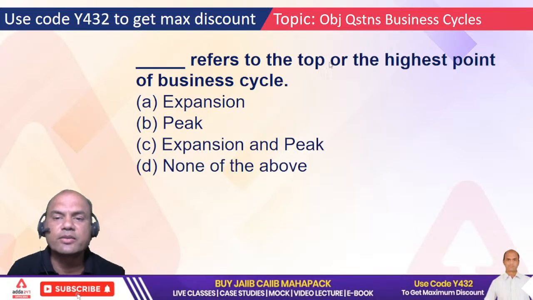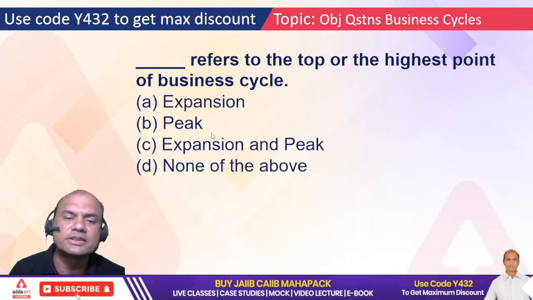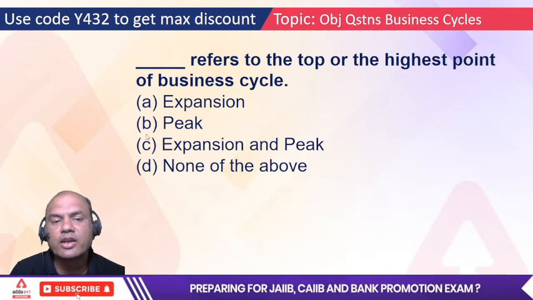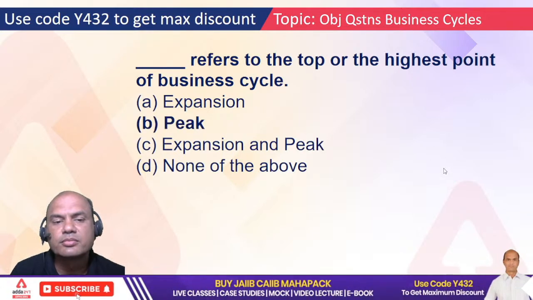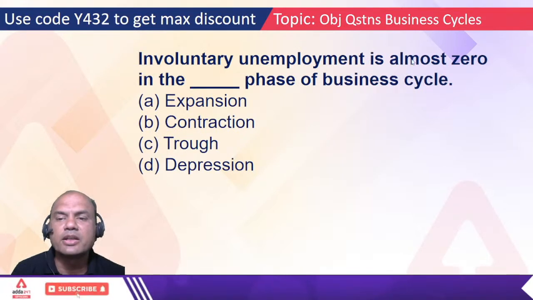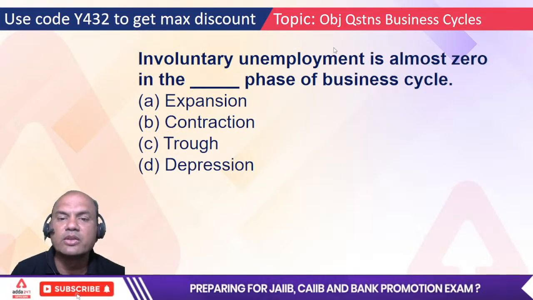Next, dash refers to the top or the highest point. Just now you saw it. So the answer is correct. Simple. Everyone, A or B? Peak, isn't it? Involuntary unemployment is almost zero in dash phase.